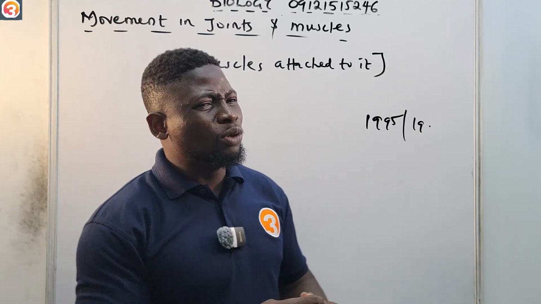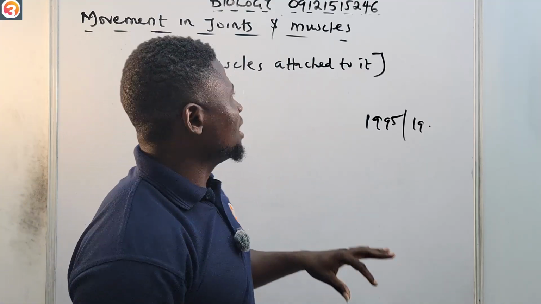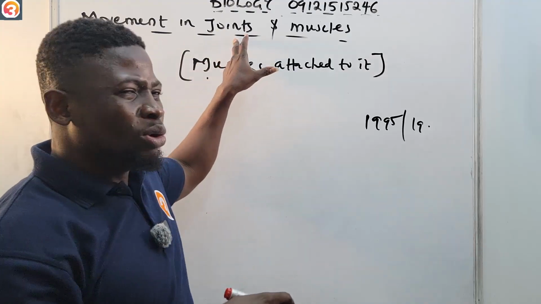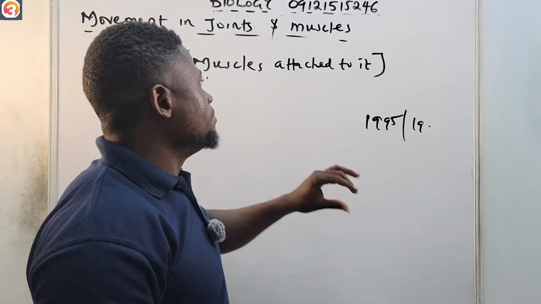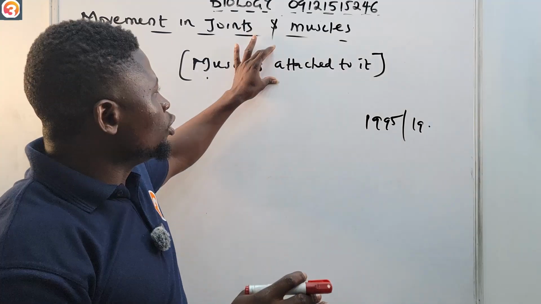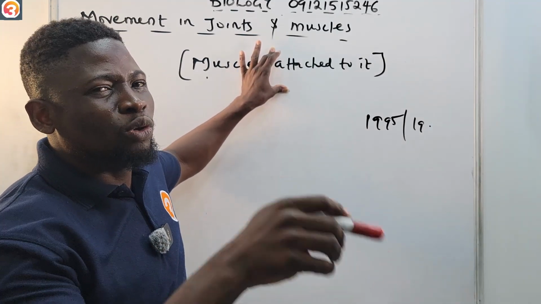Those joints will not move without muscles attached to them. That's why we say that movement in joints is brought about by the muscles attached to the bones. That's what leads to the movement in those joints.